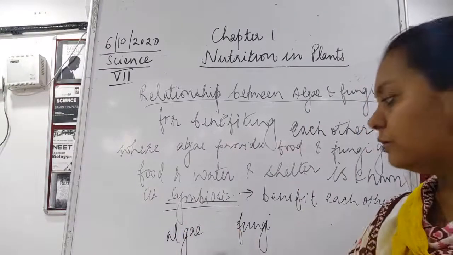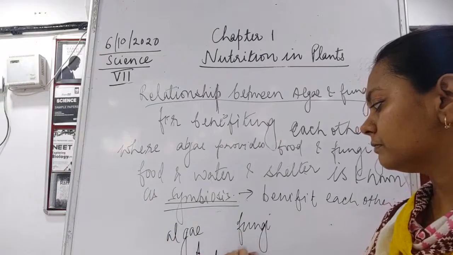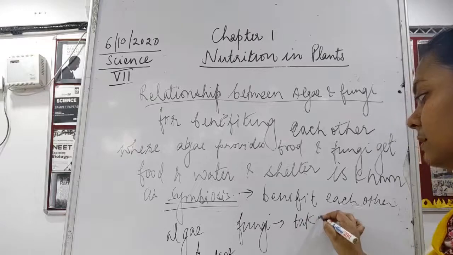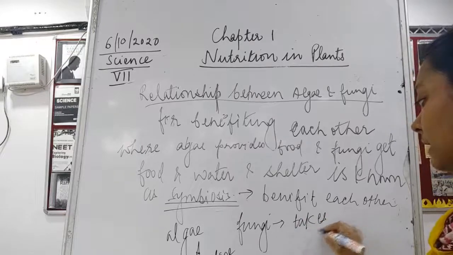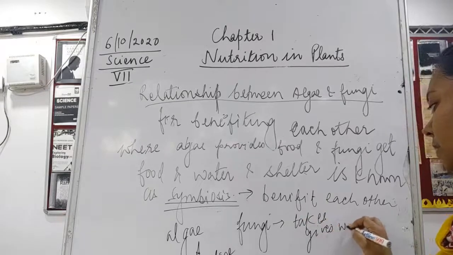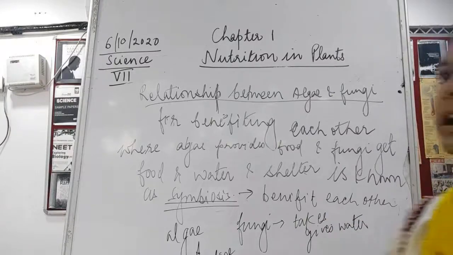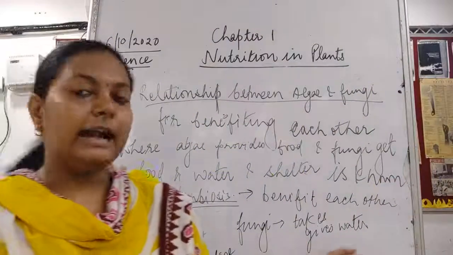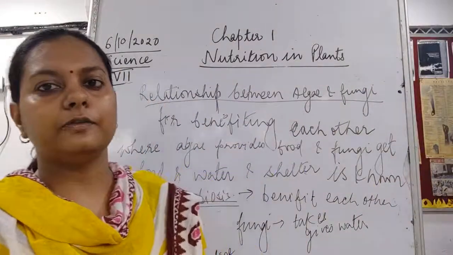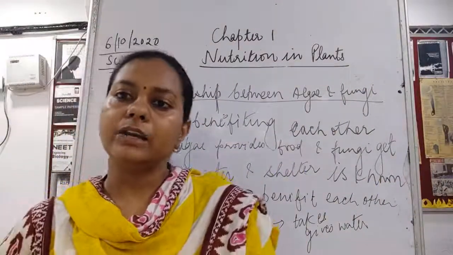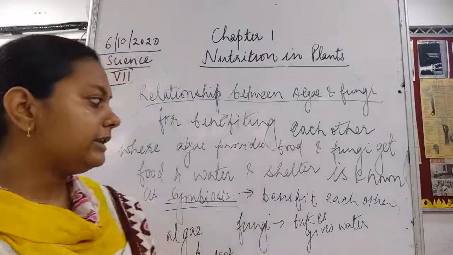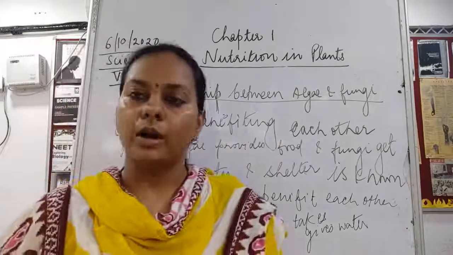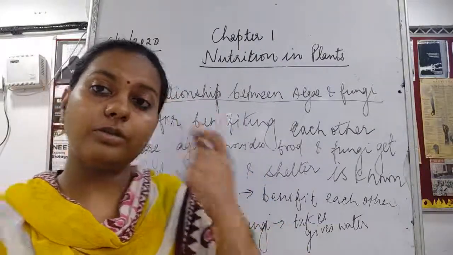Algae prepares food, and fungi gets food and gives water. If algae sees that fungi is giving it water and the nutrients for synthesizing food, then algae is helped by fungi through water as well as the nutrients for photosynthesis.